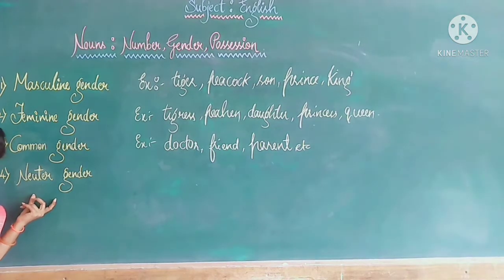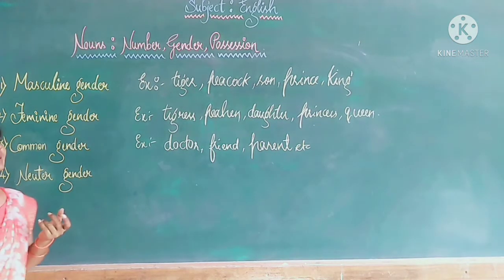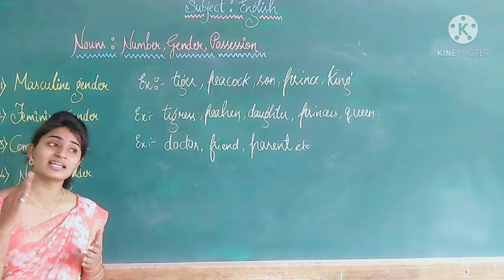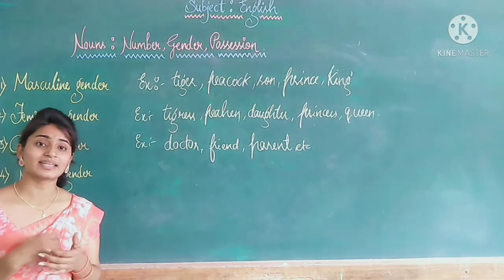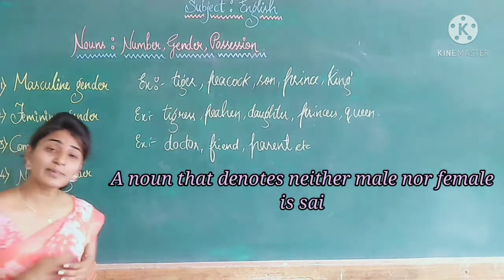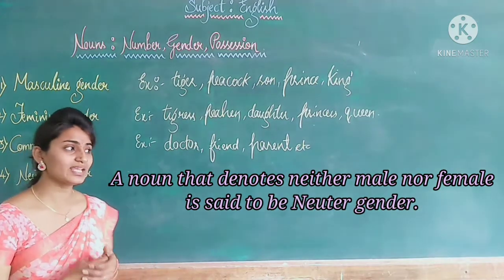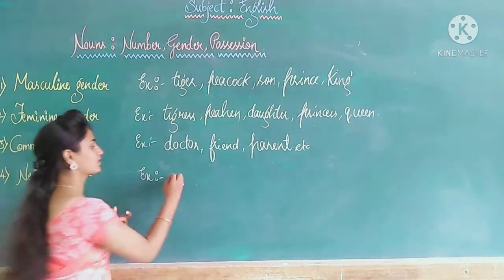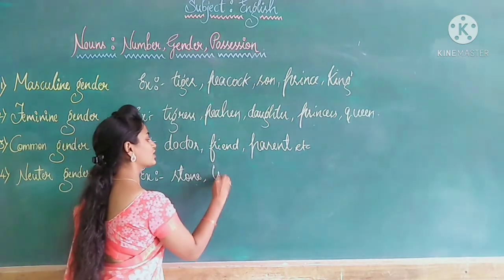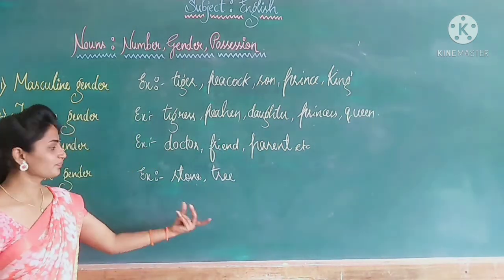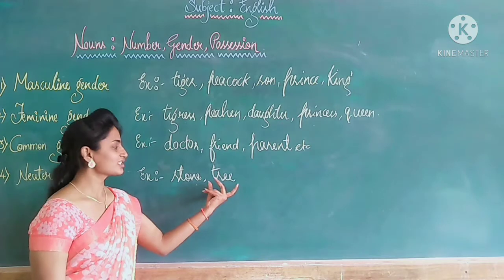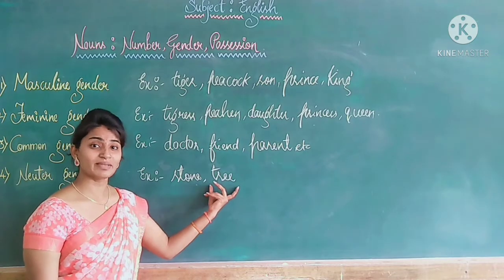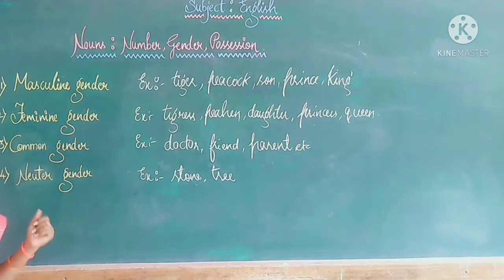What do you mean by neuter gender, children? A noun that denotes living things and non-living things, which may be neither male nor female, is said to be neuter gender. Example: it may be living things or non-living things. Stone, tree. Stone is a non-living thing, tree is a living thing, but it is neither male nor female. This is the example of neuter gender.